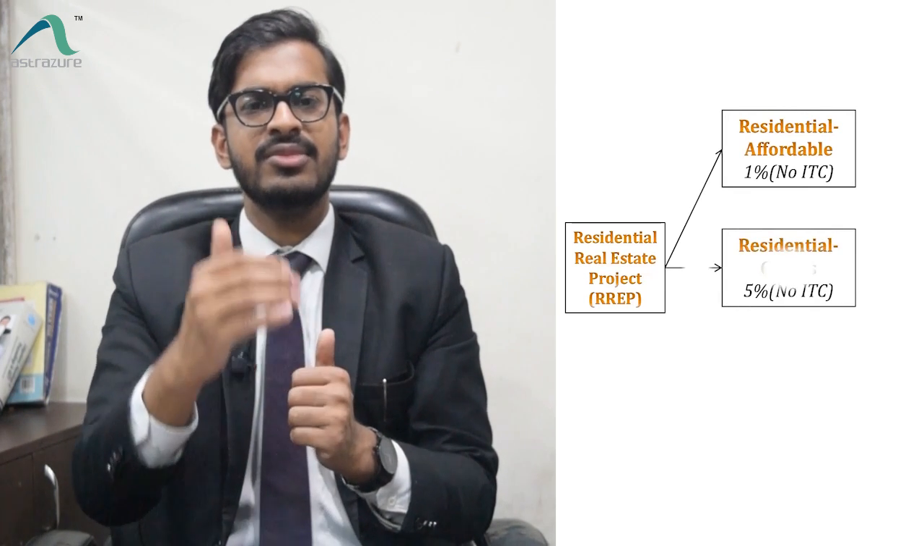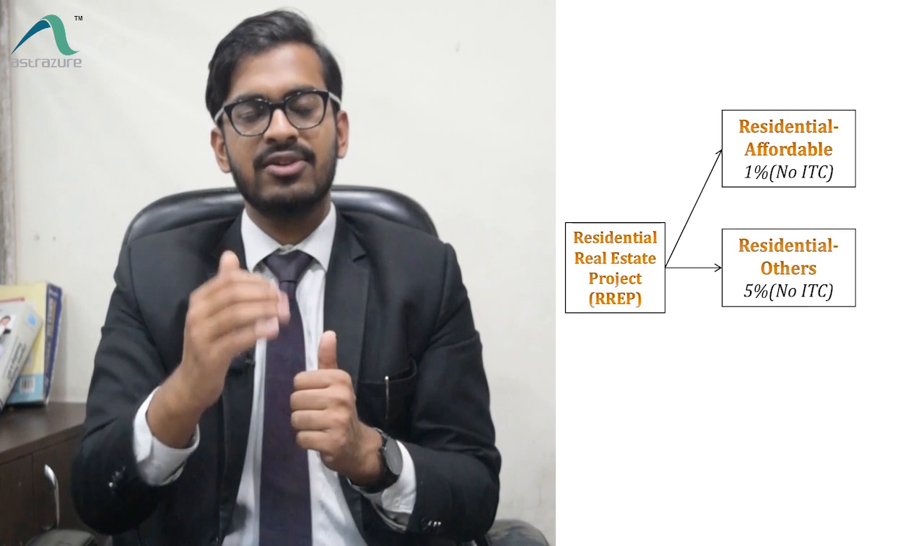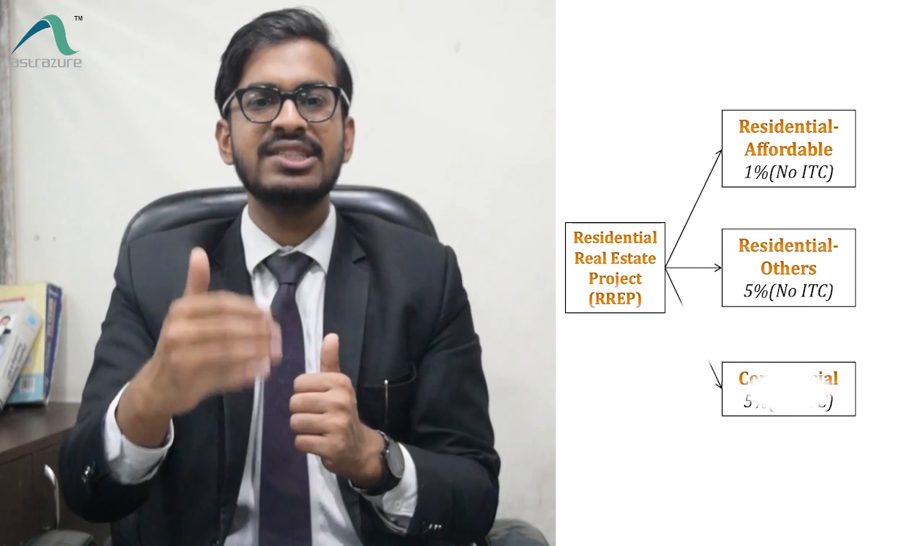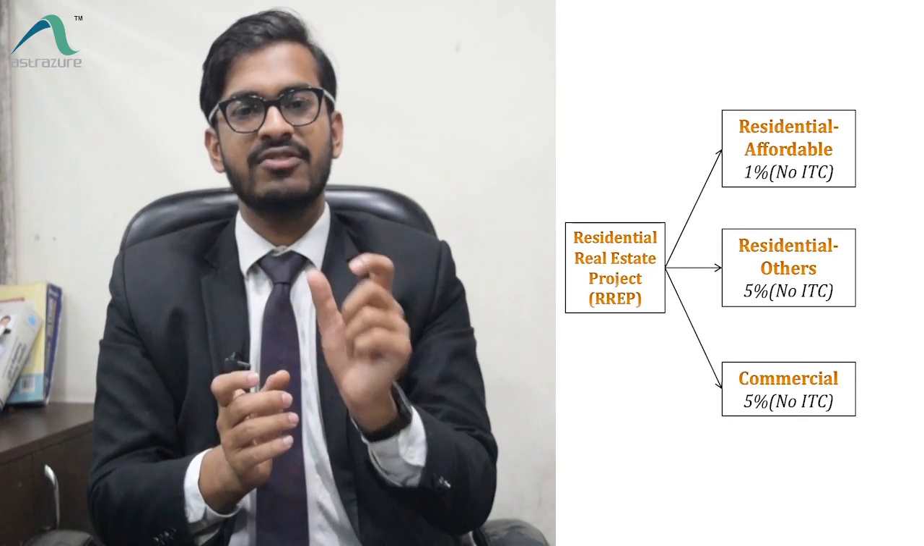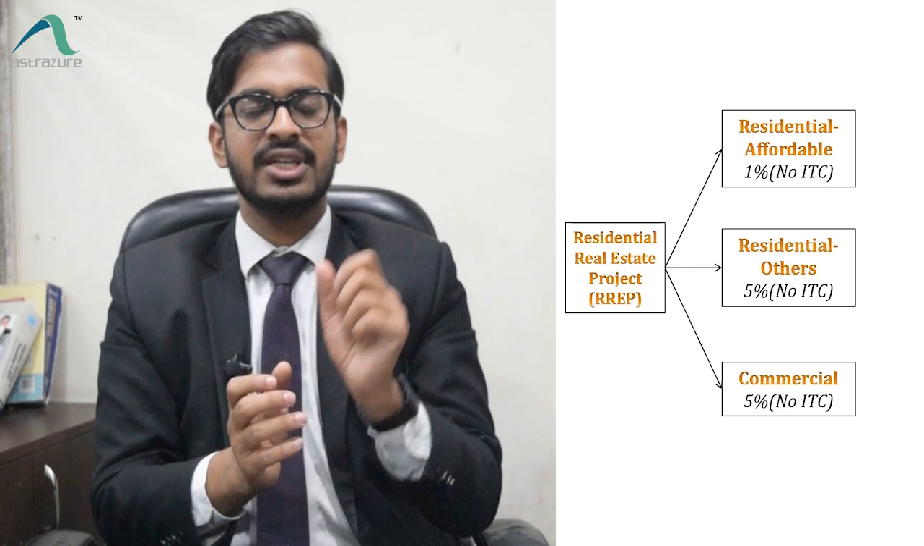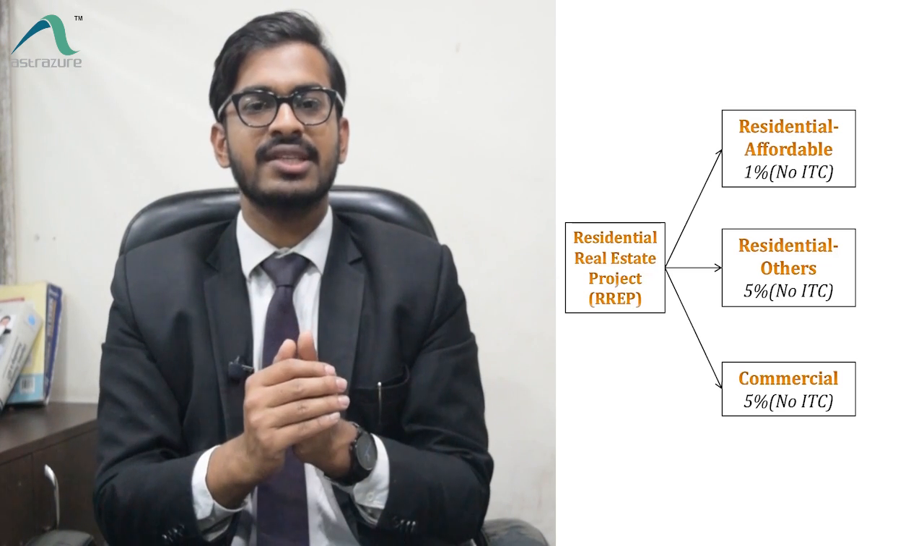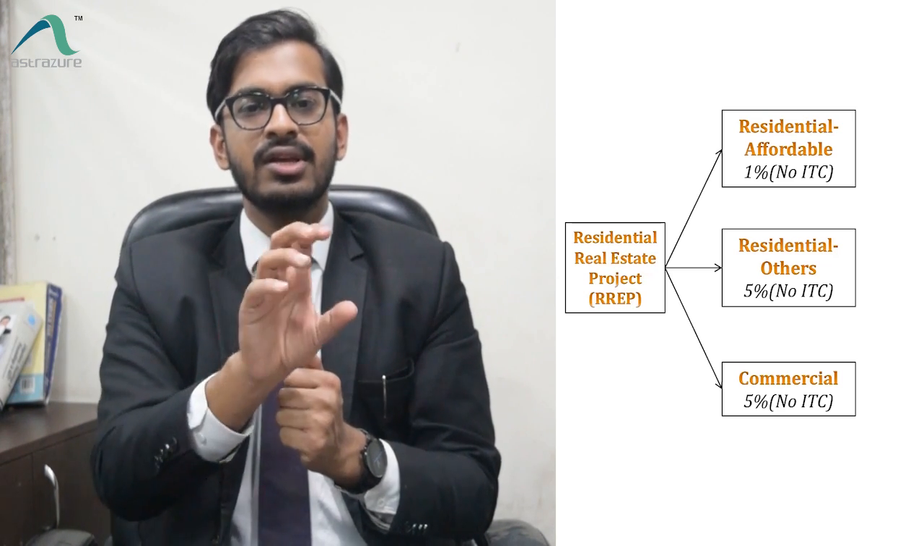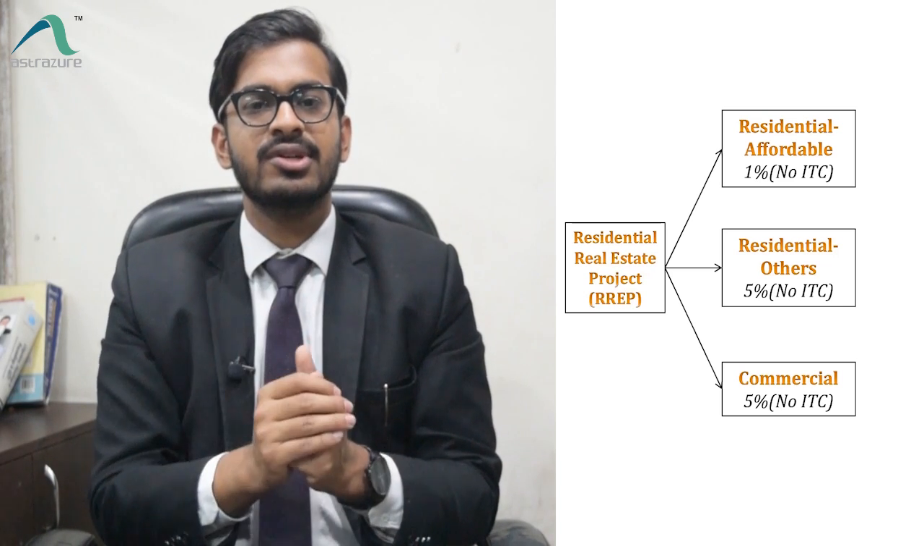Now coming on to the first category, the residential real estate project. Further, there can be three types of apartments in that project. First, affordable residential housing, for which the rate is 1% without ITC. Then residential homes other than affordable, for which it is 5% without ITC. And for commercial apartments also the rate is 5% without ITC. So for the RREP they have made an exception for the commercial portion. They have given the concessional rate to commercial apartments as well.